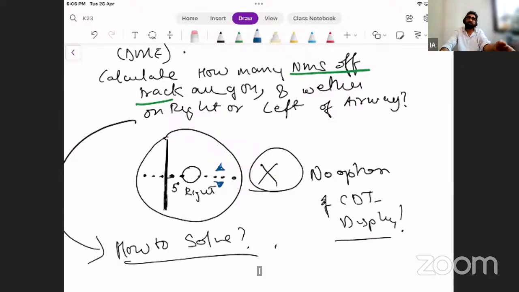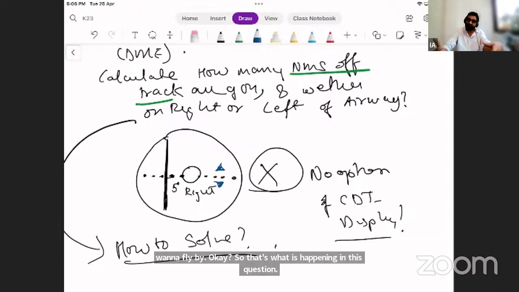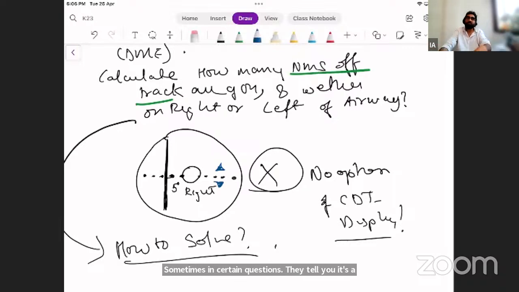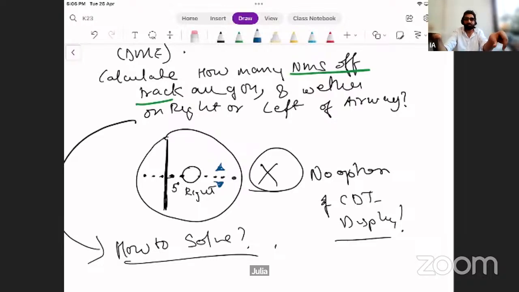Nobody tells you whether that's your destination. Sometimes in certain questions, they tell you it's a destination or just an en route navigation aid, but not in all questions. So you don't know, but you do know this is the station. If I'm flying to the station, I'm going to the station. If I'm flying from the station, I'm coming from the station. It means QDM inbound, to. From, QDR, outbound. You get two tables: QDM, QDR; second point, to, from, inbound, outbound; reciprocal QDR, reciprocal QDM. Simple. You make that table, you'll never forget it.